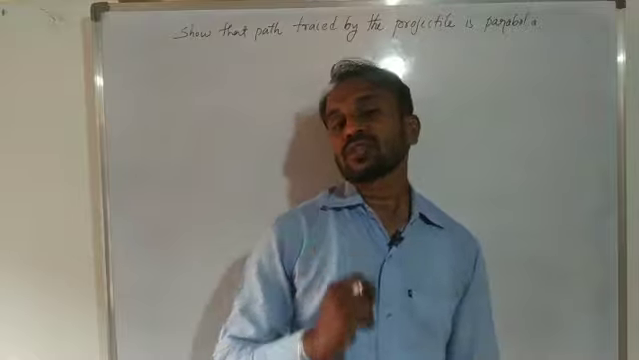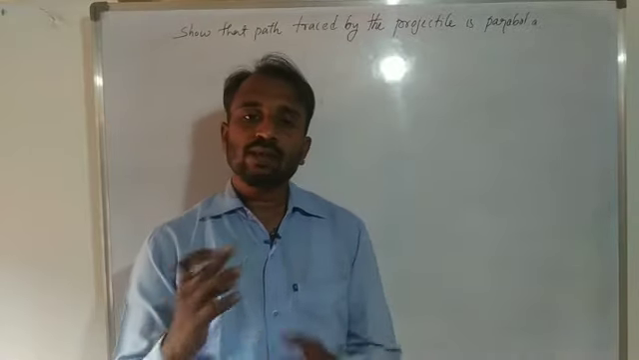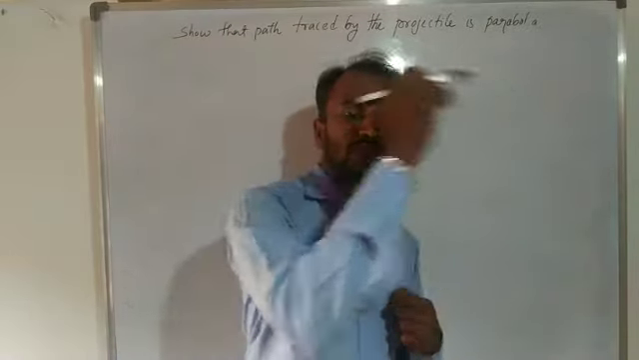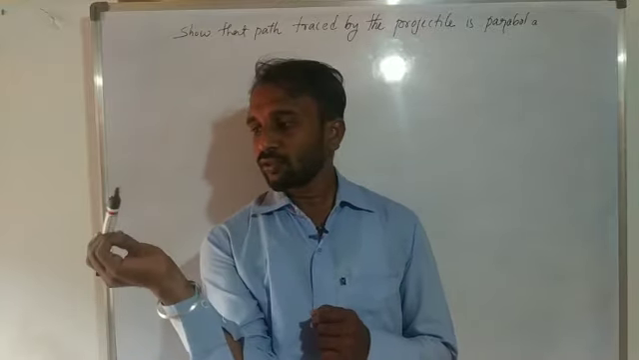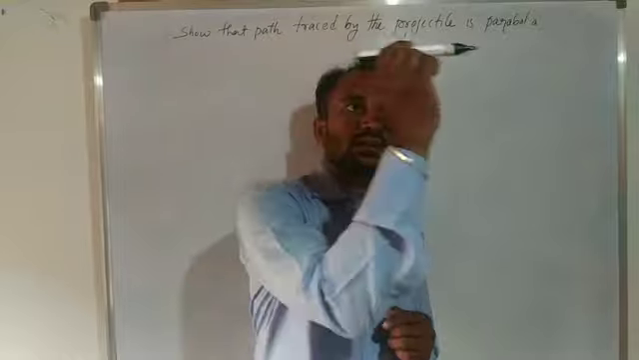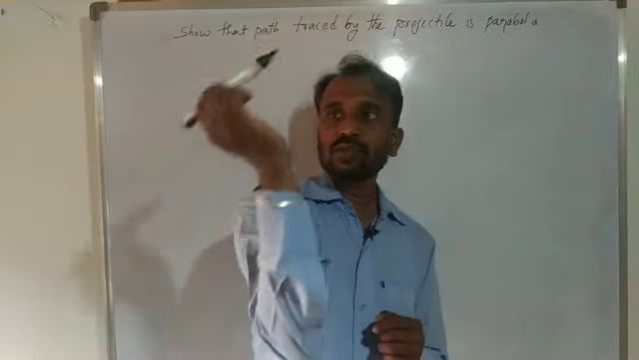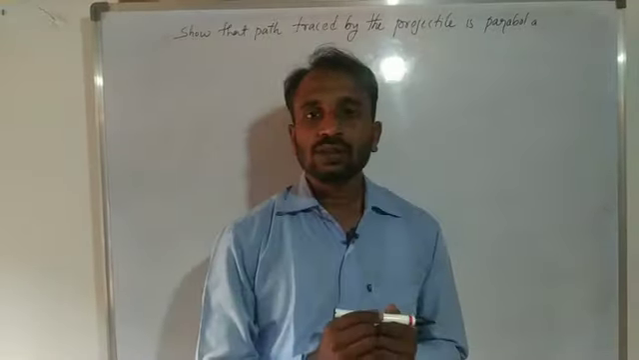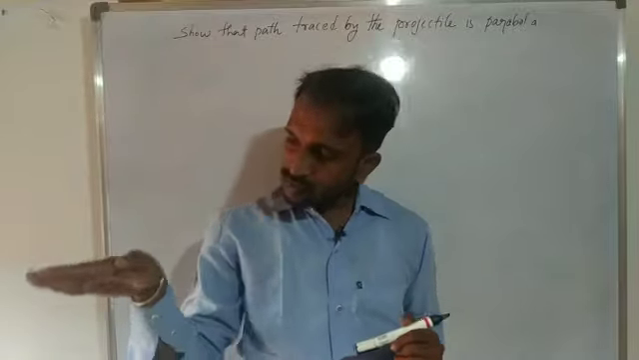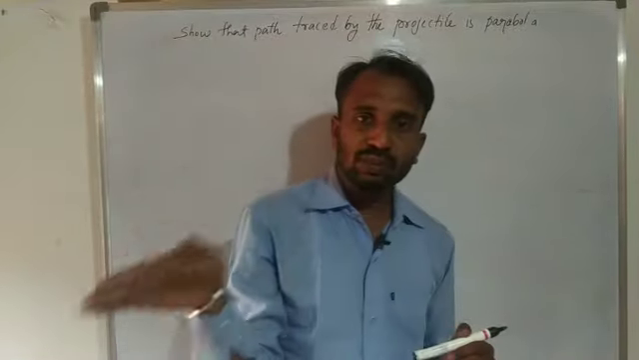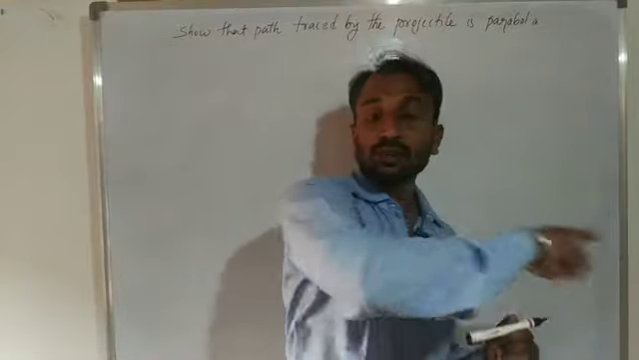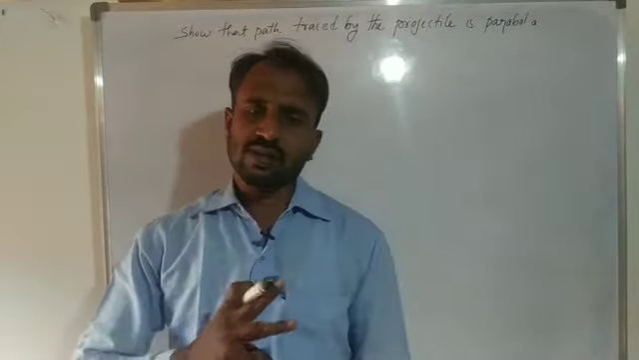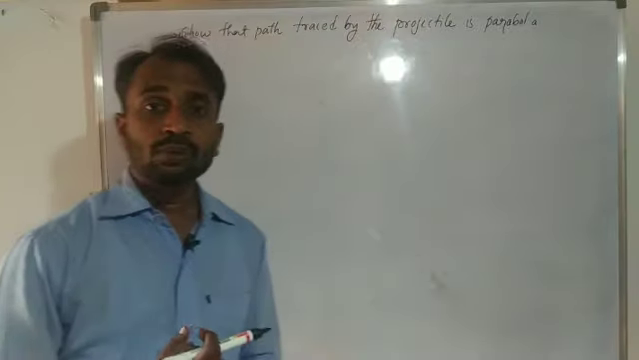Example of this projectile. For example, we consider a javelin throw. So like that, the path traced by the projectile. Shot put throw, that is also a projectile motion. Aeroplane motion, that is also a projectile motion. So these are all examples of a projectile.